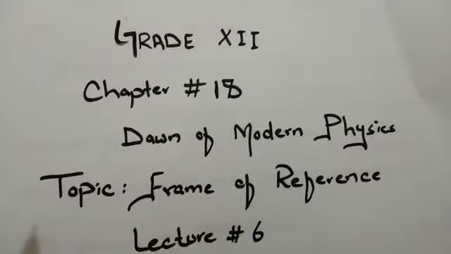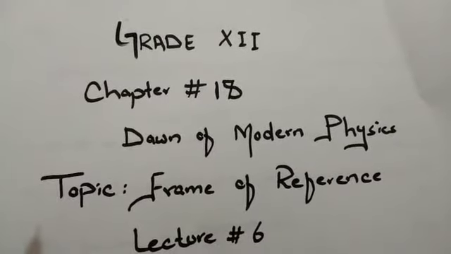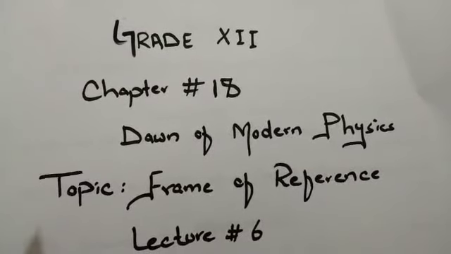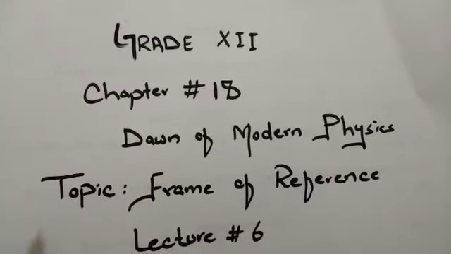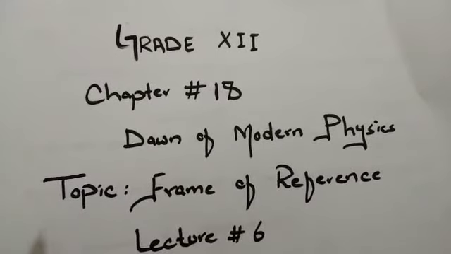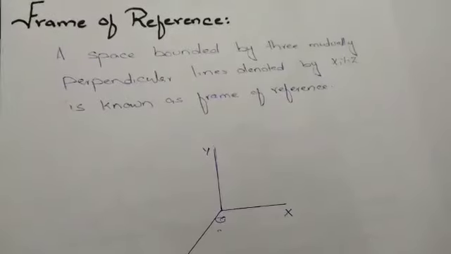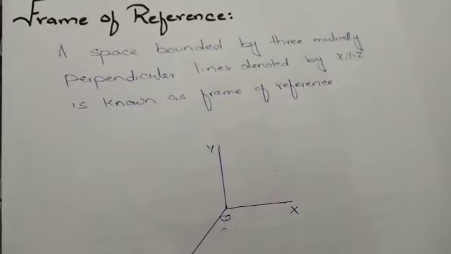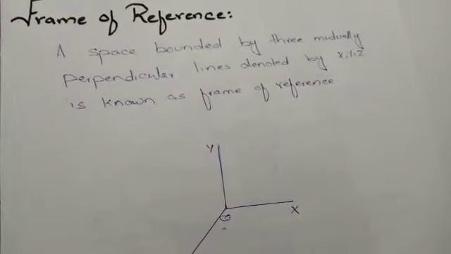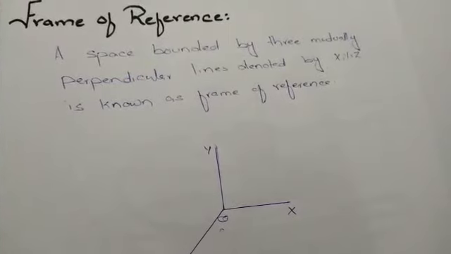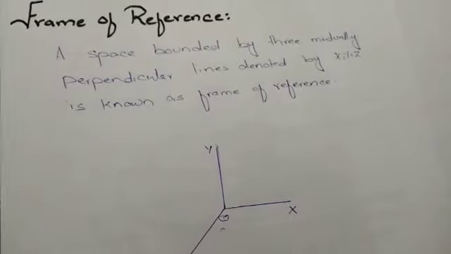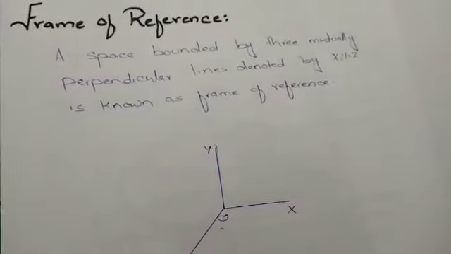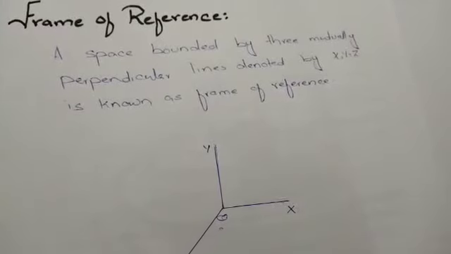In today's lecture we are going to discuss the new topic of your chapter 18, that is frame of reference. So first we define what a frame of reference is, and after that we discuss the two types of frame of reference. Frames of reference are actually three mutually perpendicular lines. With respect to these lines, we represent the position of any object, or we find the motion of any object.